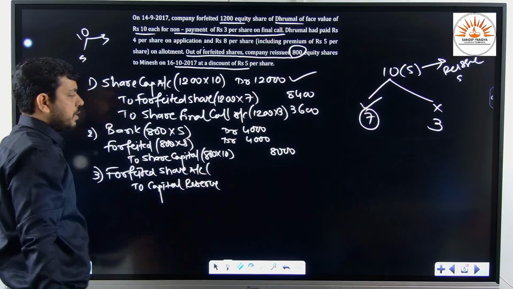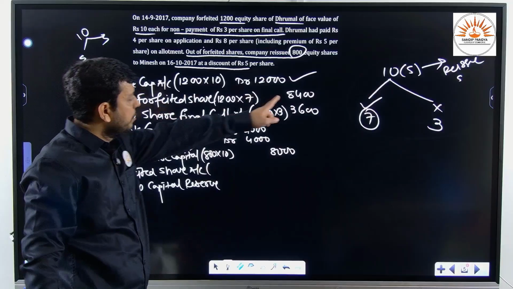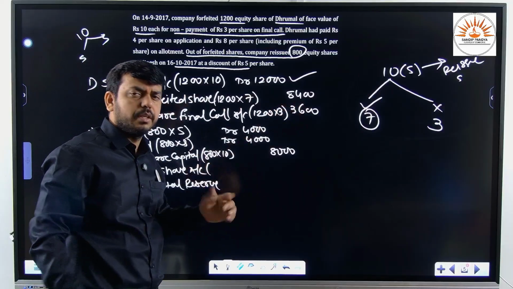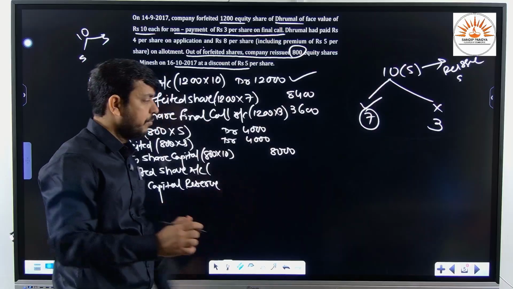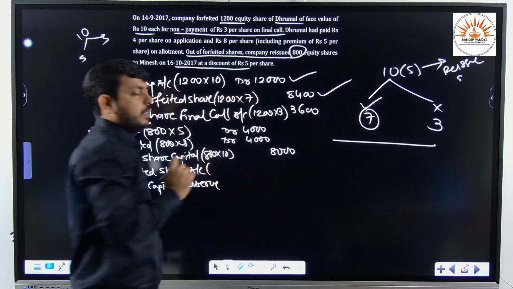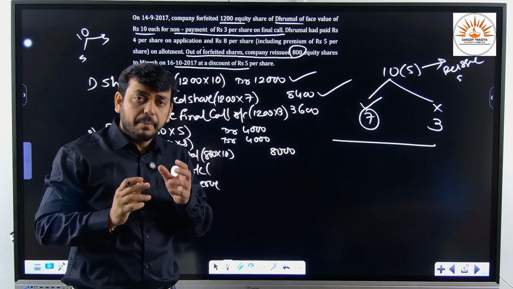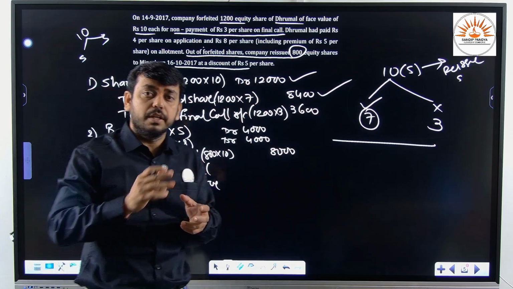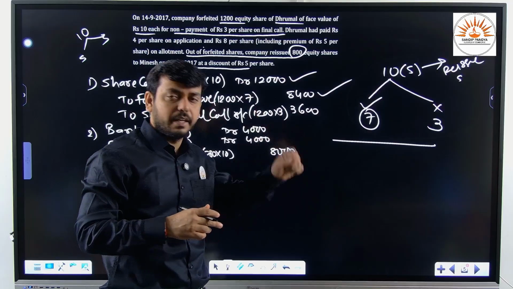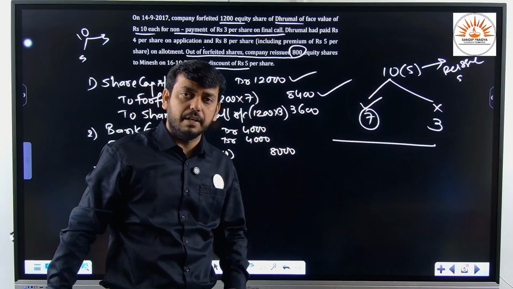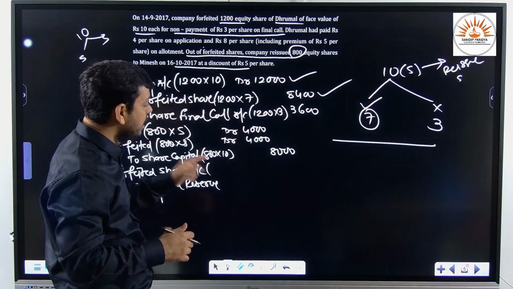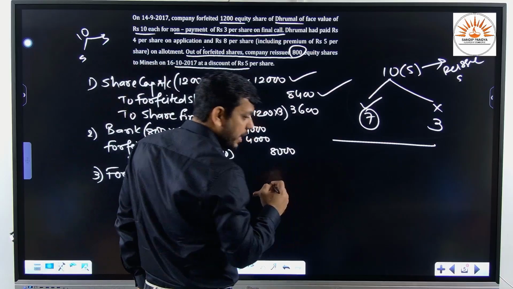Sir, you will obviously tell us, how much amount have we forfeited? 8,400. How much amount have we utilized? 4,000. Deduct it. Answer is here. No. See, these 8,400 is the total permissible discount for the reissue of 1200 shares. So from these 1200 shares, first of all, we shall find the proportionate amount of discount which we can give to these 800 shares. So sir, how can we solve this one?